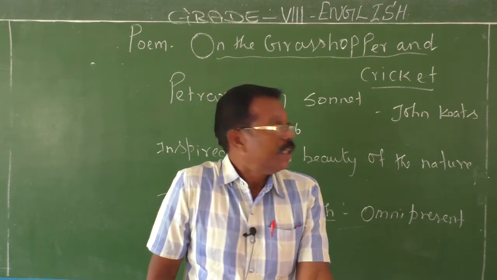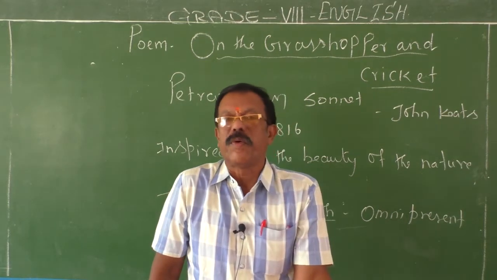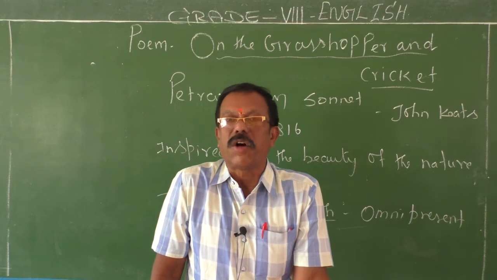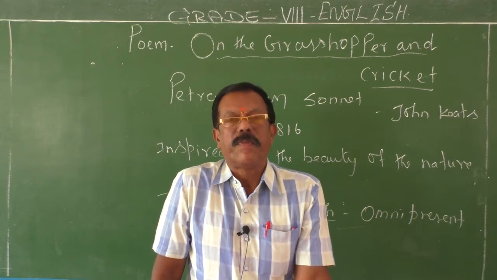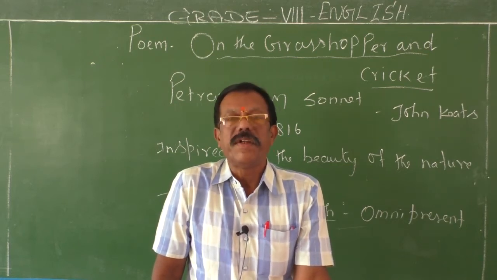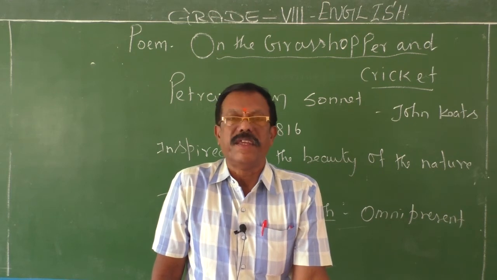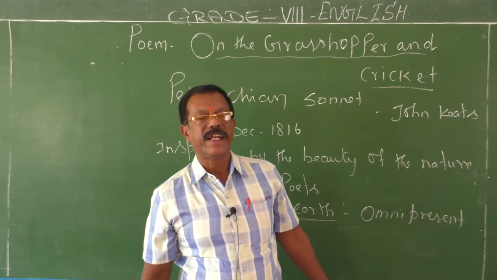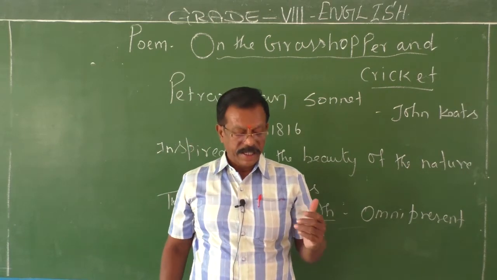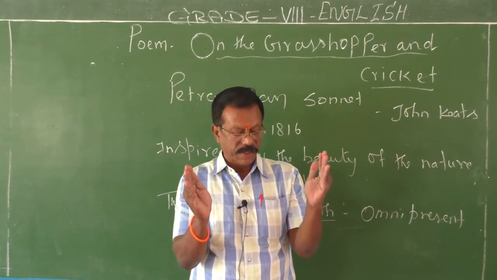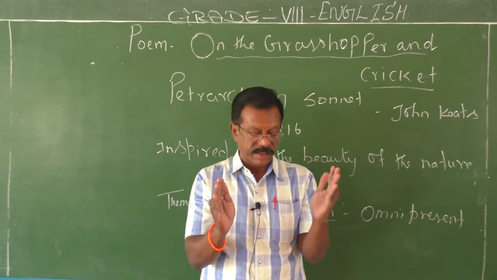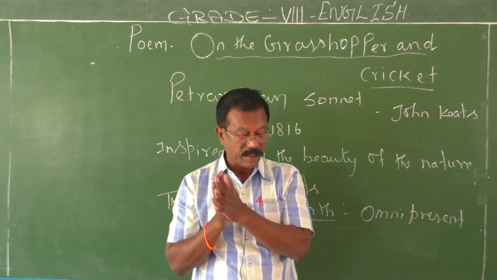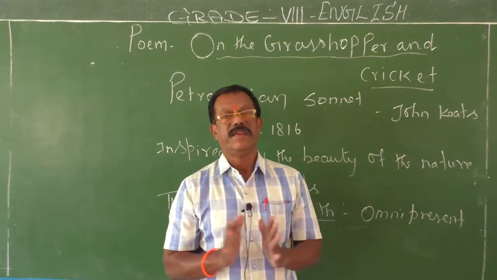You know that John Keats is a very famous poet. He has written many good poems on many good topics, but most of the poems of John Keats have the nature as their theme. So in this poem also, this is a kind of a sonnet, as I told you already. The sonnet opens with the poet asserting that the poetry of earth, the voice of nature is always living.